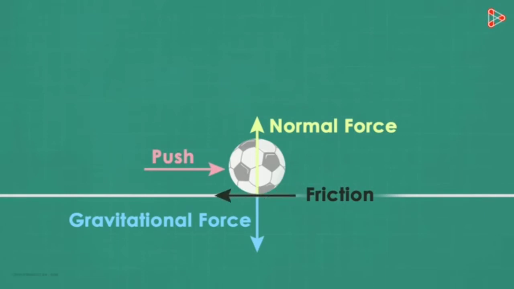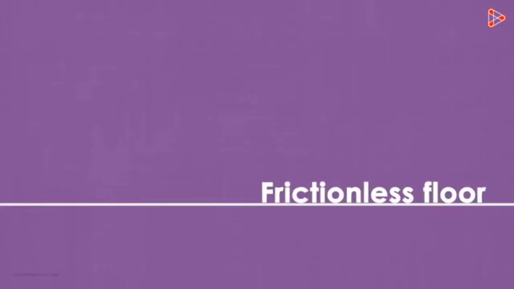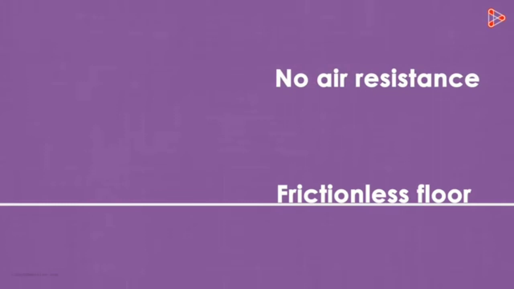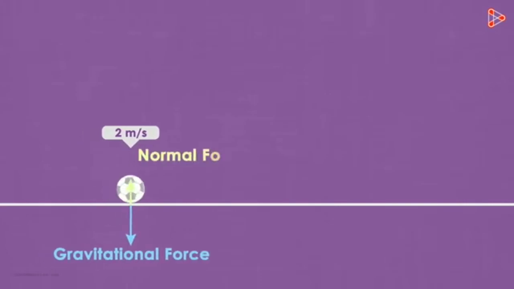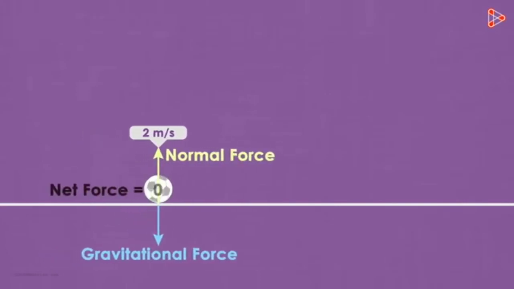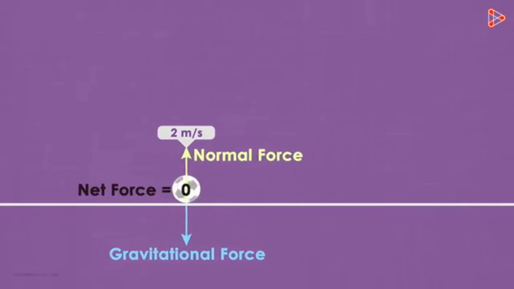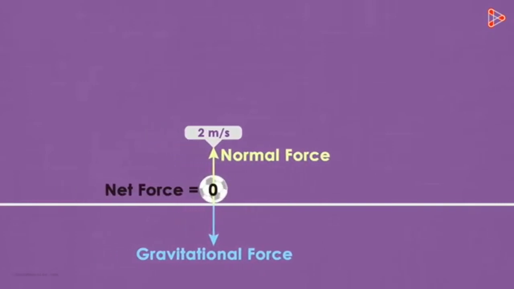Let's make it even more interesting. Assume your screen to be your frame of reference in this example. Also assume that this straight horizontal line is a frictionless floor and there's no air resistance. The ball appears from the left of your screen and moves towards the right at a uniform velocity of 2 meters per second. The only two forces acting on the ball are the gravitational and the normal forces, which net each other out. In this setting, will the ball ever stop moving?